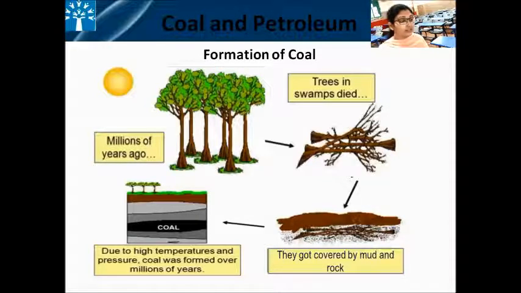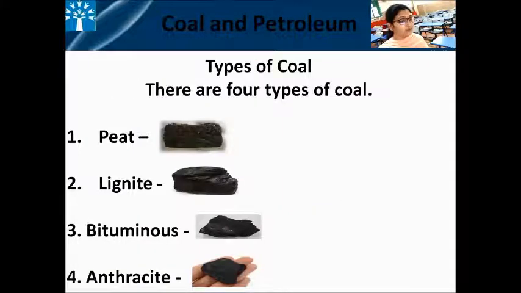The process of conversion from the dead vegetation to coal is known as carbonization. Now, this coal has carbon content in it. And based on the percentage of the carbon content, coal is divided into 4 different types: peat, lignite, bituminous, and anthracite.